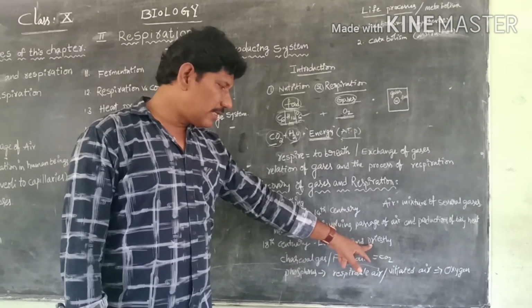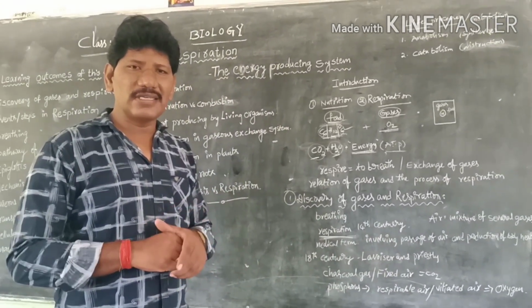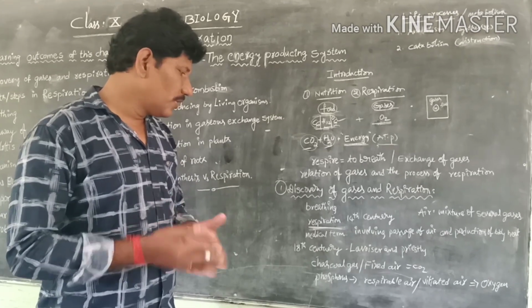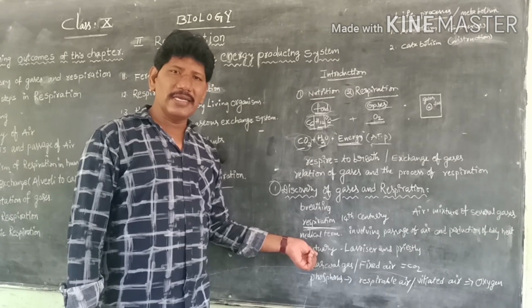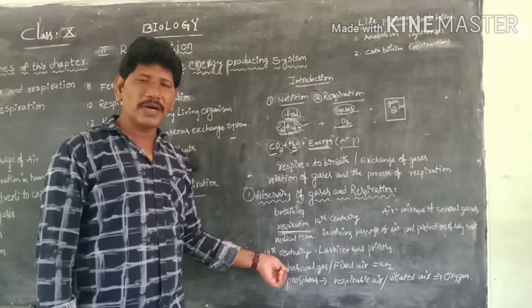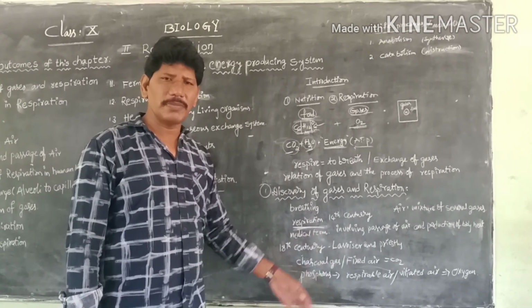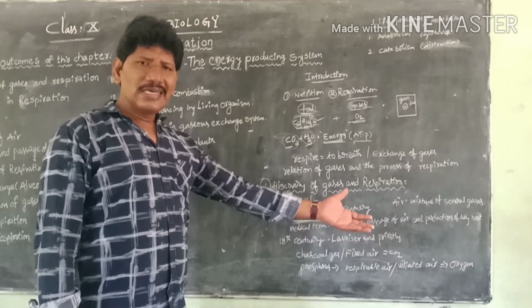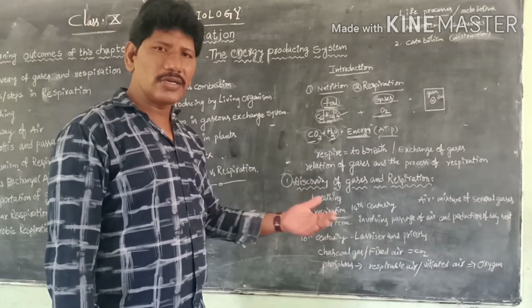Lavoisier and Priestley did comprehensive work on the properties and discovery of gases. Priestley conducted a Bell jar experiment and discovered oxygen. Lavoisier also conducted a series of experiments to discover gases, mainly oxygen, and he coined the term oxygen.